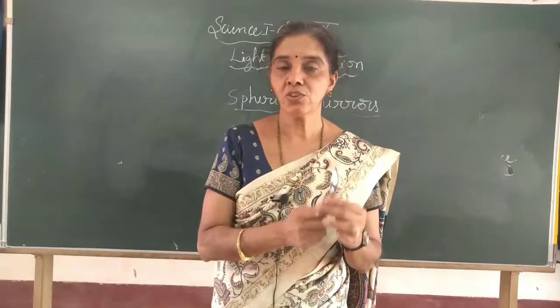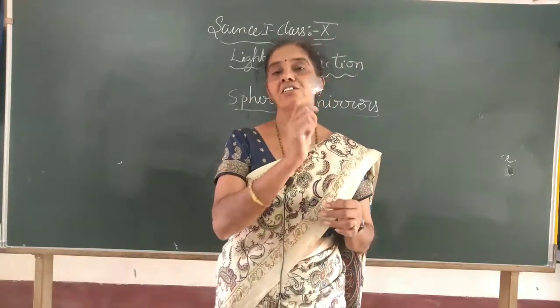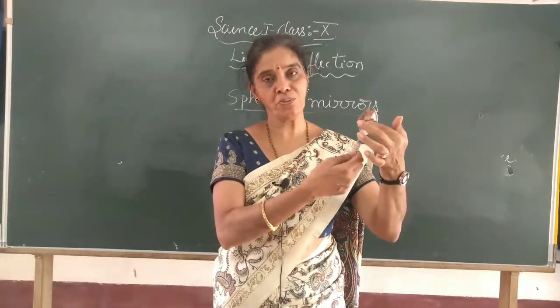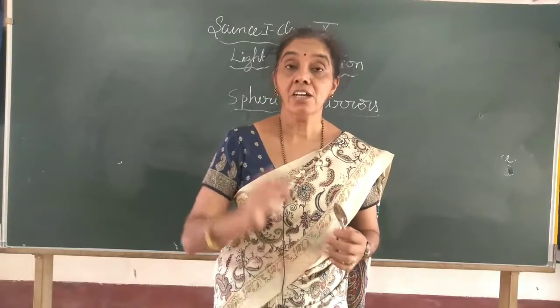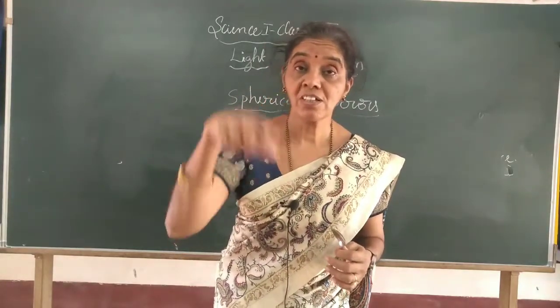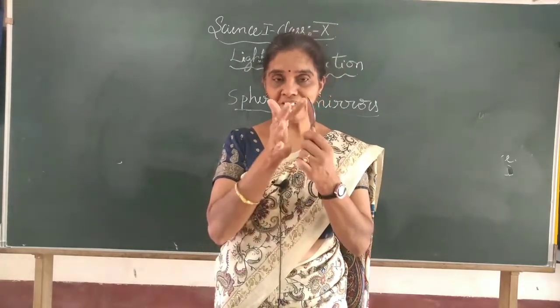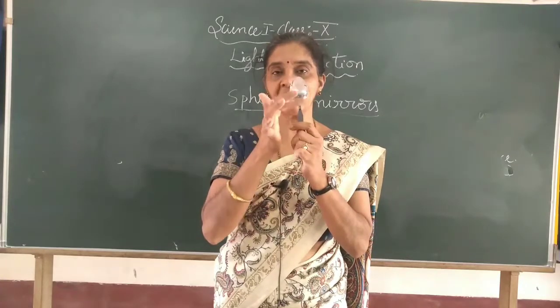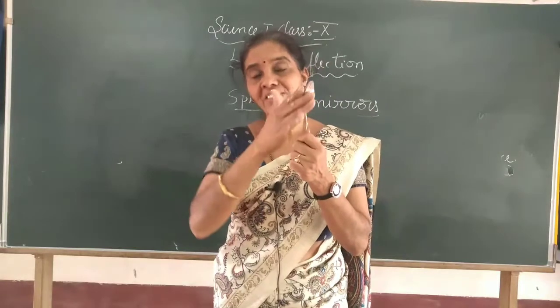If you observe, try it today, children, after this lesson: if you keep this part, the inner part of the spoon, facing your face, then your image looks inverted. Okay, and that is one type of spherical mirror. And if you turn to the other side, the back side of the spoon, this is also not plain, it is bulged outside.